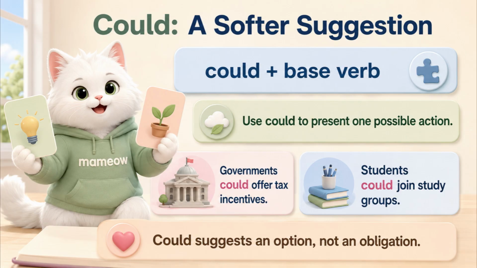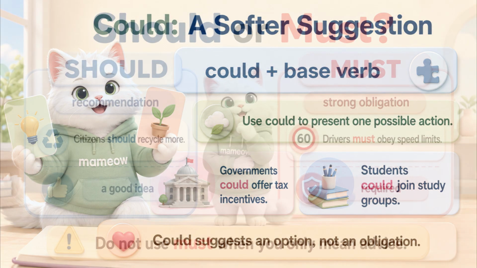Could can introduce a possible solution or a softer suggestion. For example, governments could offer tax incentives. Students could join study groups. In these examples, could presents one possible option. It is usually less direct than should.